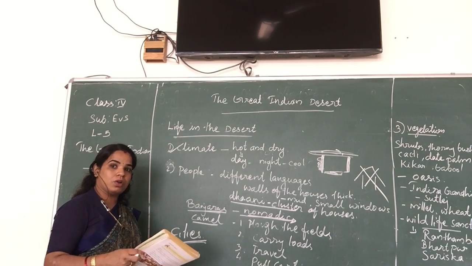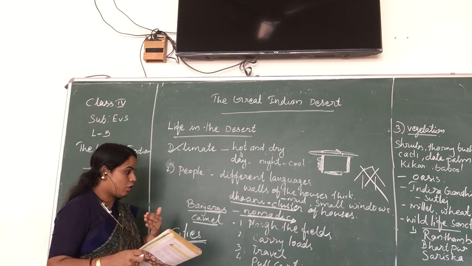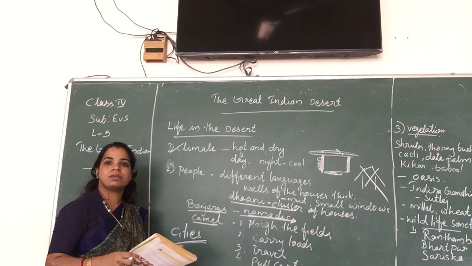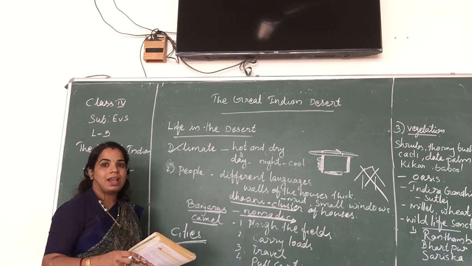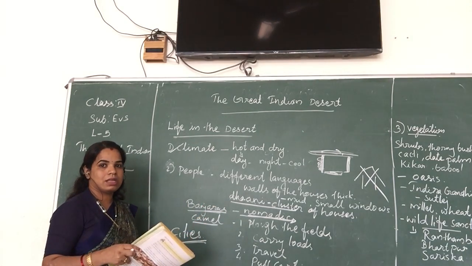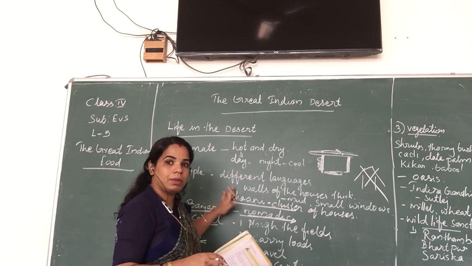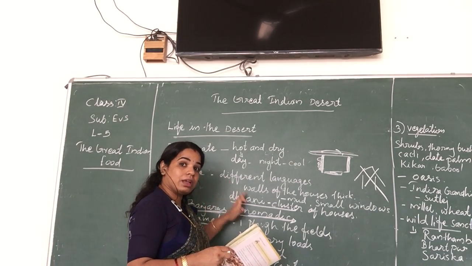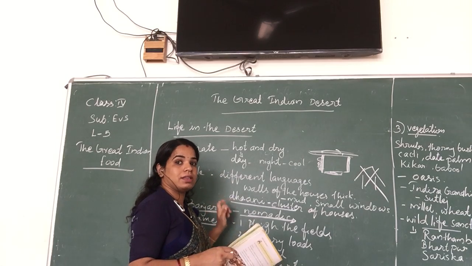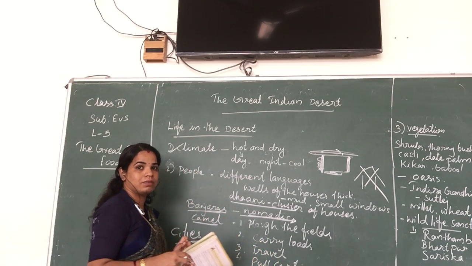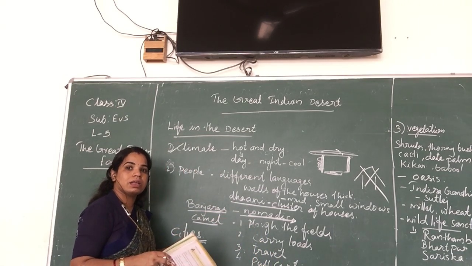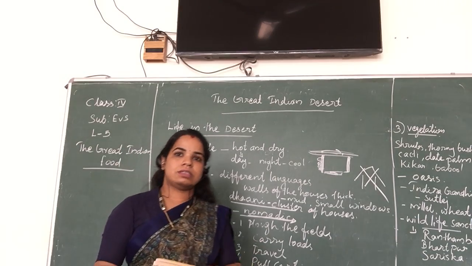That is carrying loads, and not only carrying loads but also carrying passengers from one place to another. Like that, the camel performs many functions. So the camel is known as the ship of the desert. Listen, the camel is known as the ship of the desert.